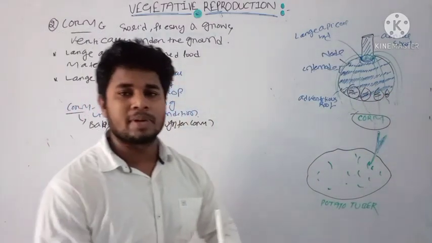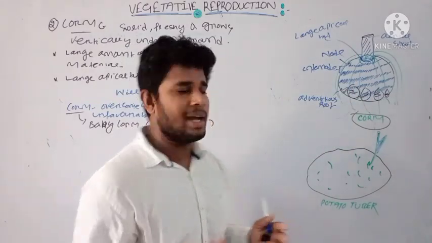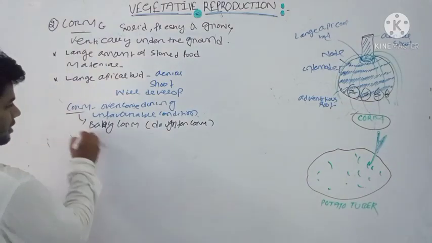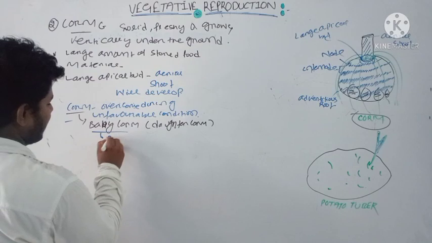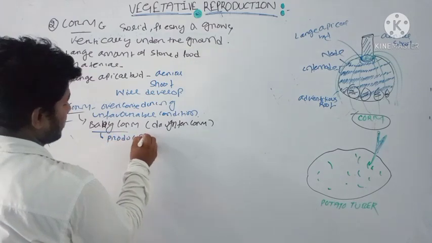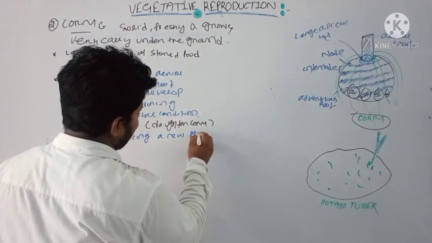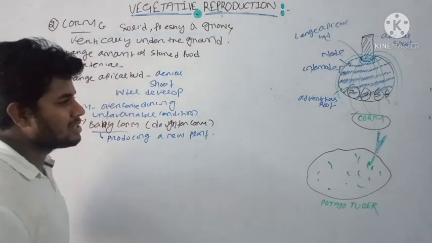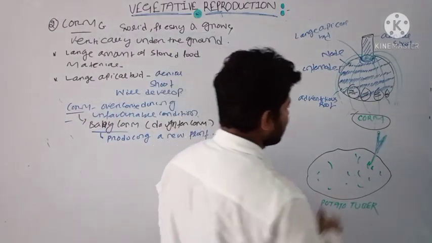And when the favorable condition again appears, these corms can again develop into a new plant. Okay, this corm or baby corm has the capability of producing a new plant.